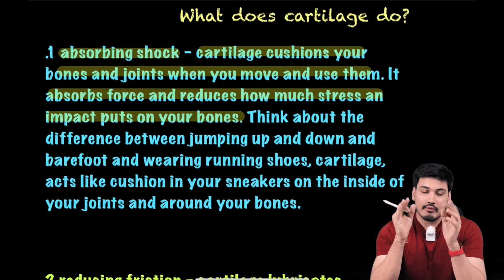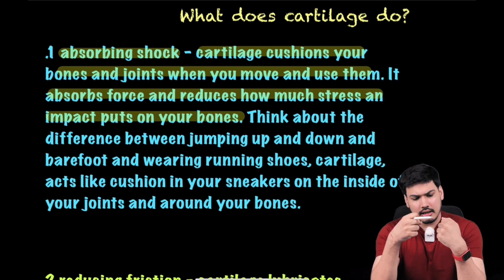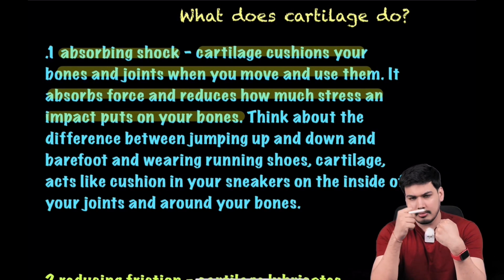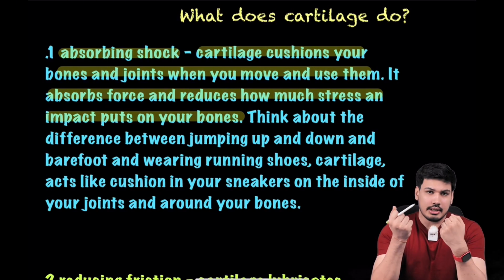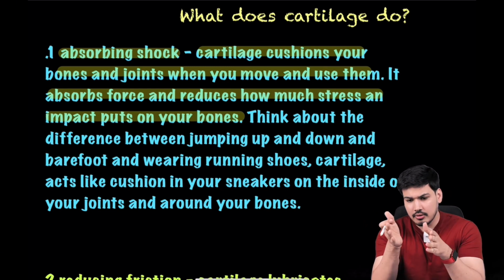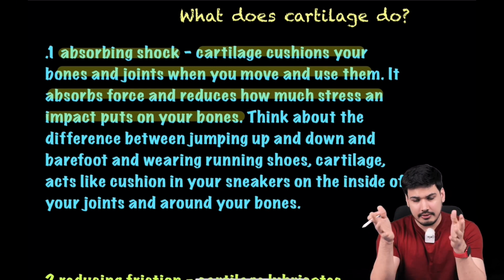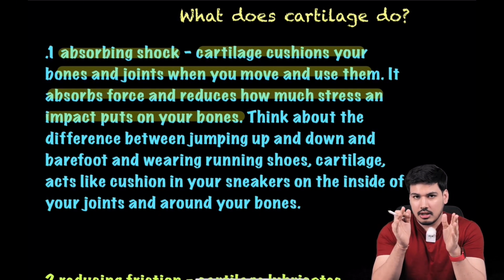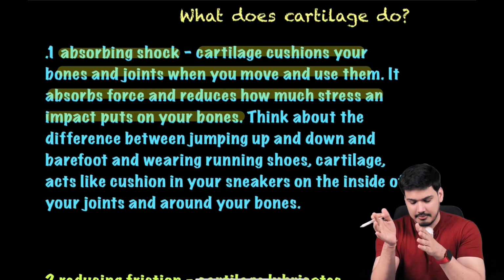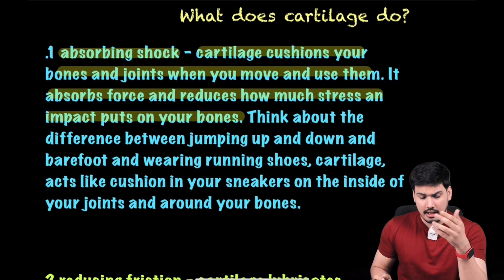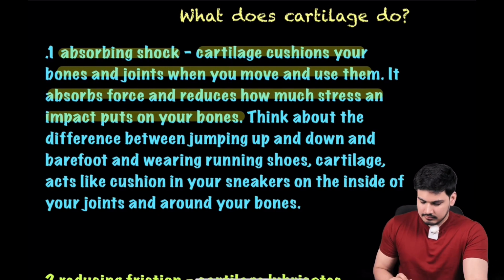Now don't worry, we will do this example कि भाई अगर हम joints की बात कर रहे हैं तो there will be articular cartilage. We'll talk about it. वो कौन सा कार्टिलेज होता है ना, we will talk about various kinds of cartilage today only. कि हाइलिन कार्टिलेज होता है, there is fibrocartilage, there is elastic cartilage, how can we differentiate between them and what are the examples of them, right. So कौन सा कार्टिलेज कहाँ पे होता है, don't worry about this now, we will discuss it in the examples, okay. For now understand कि yes, cartilage helps in absorbing shock as well, okay.